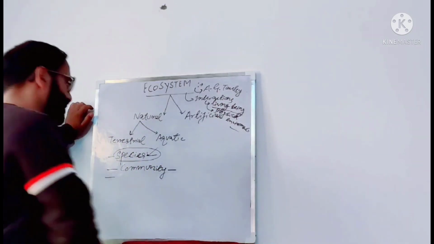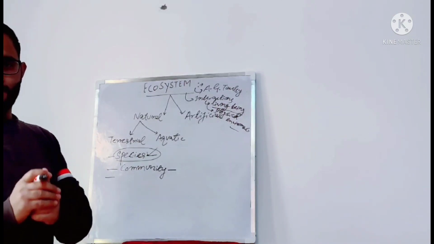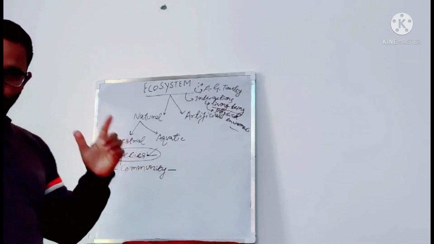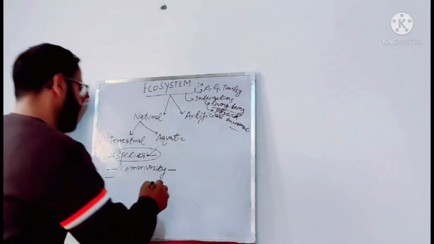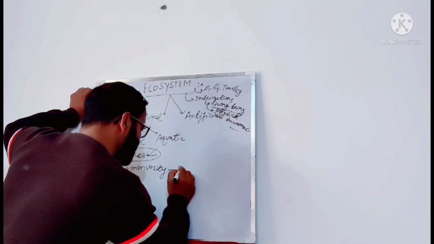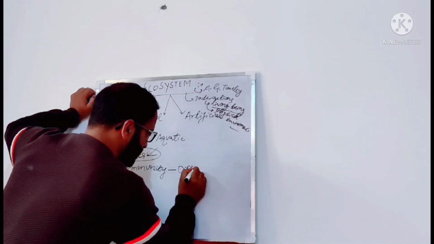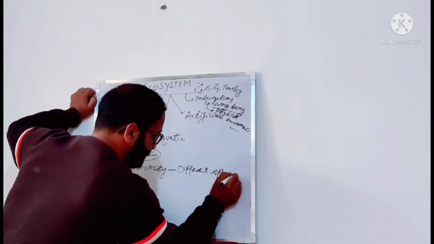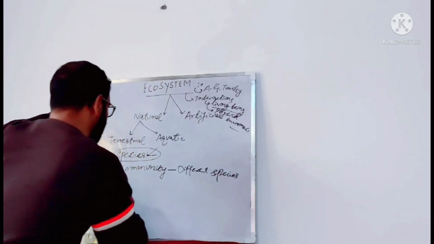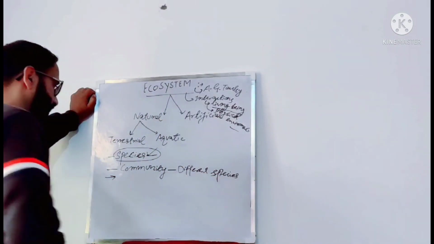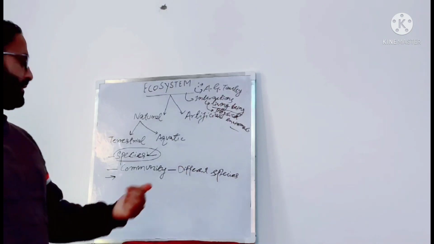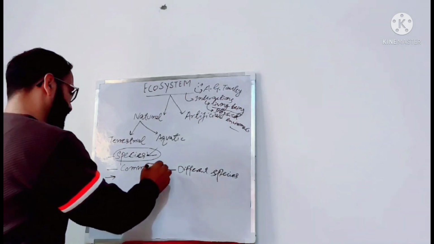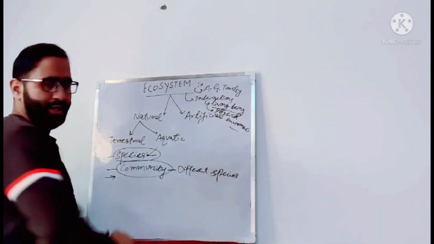So community is a group of organisms of different species occupying a particular area. We will always see that in an ecosystem different species are present, or we can say a biological community is present out there.